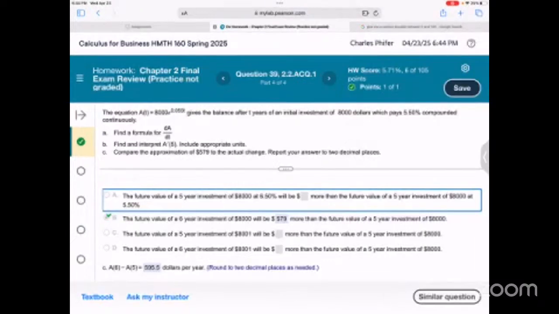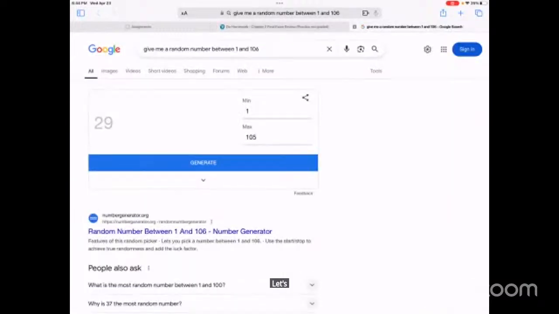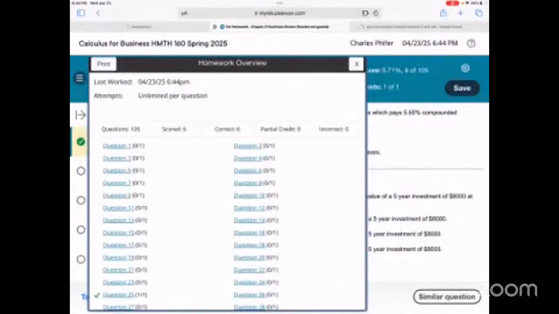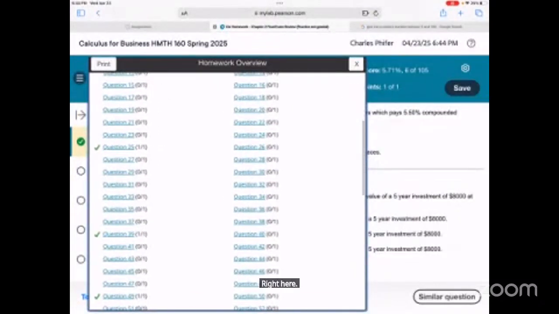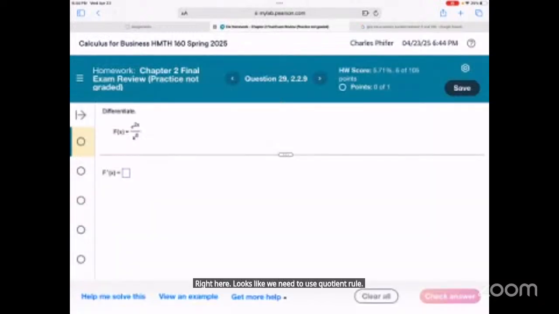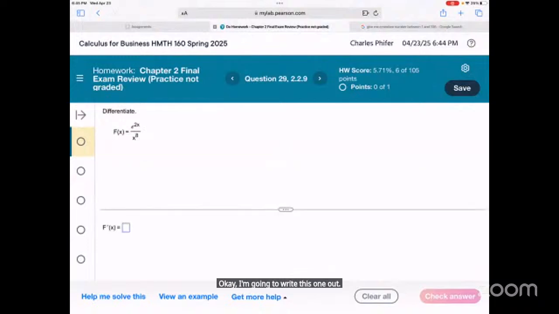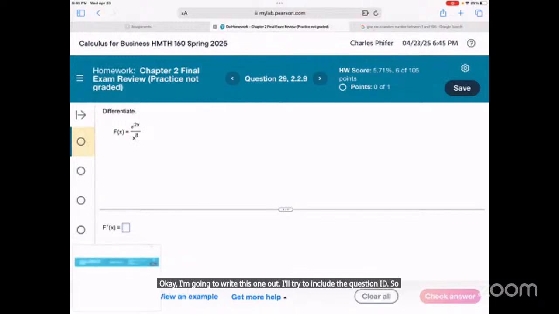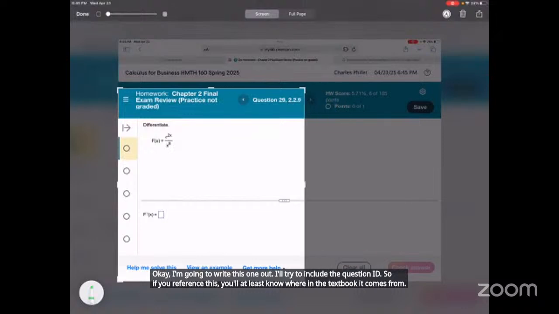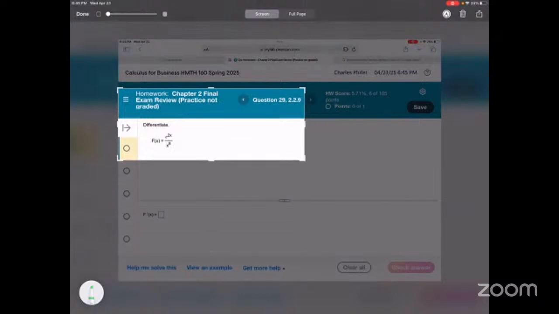Let's go to question 29. Let's see what we got going here. 29. Right here. Looks like we need to use the quotient rule. Okay, I'm going to write this one out. Copy. I'll try to include the question ID, so if you reference this, you'll at least know where in the textbook it comes from.